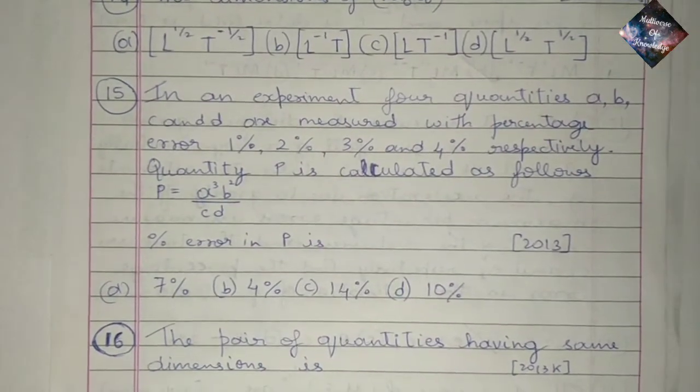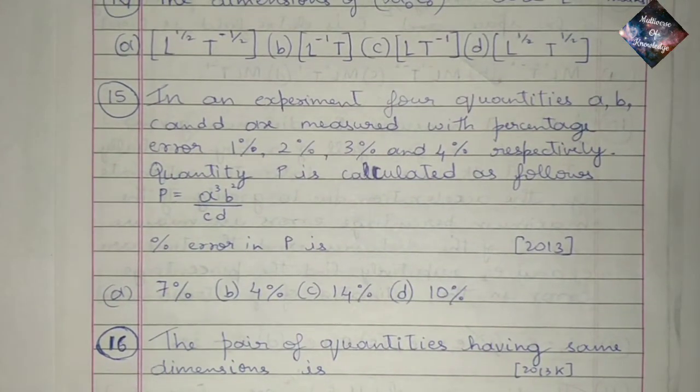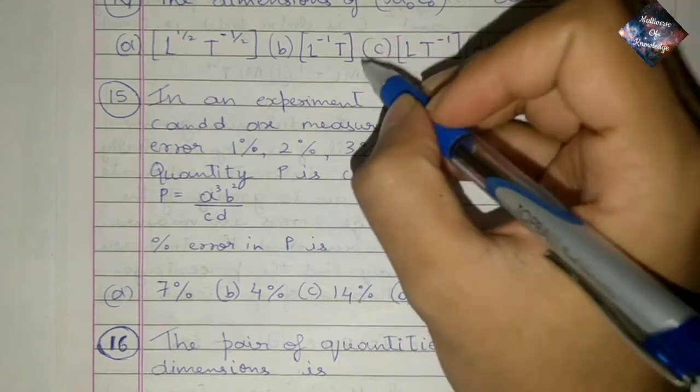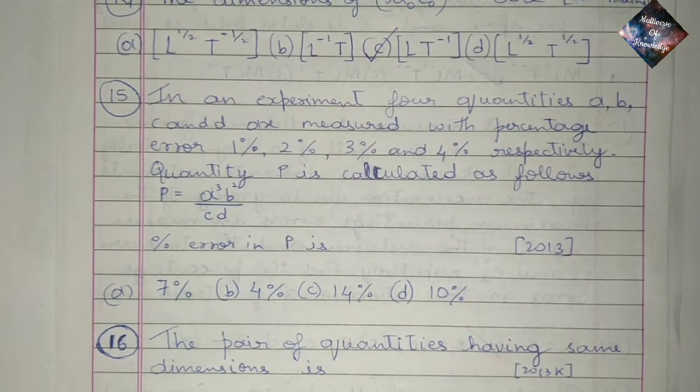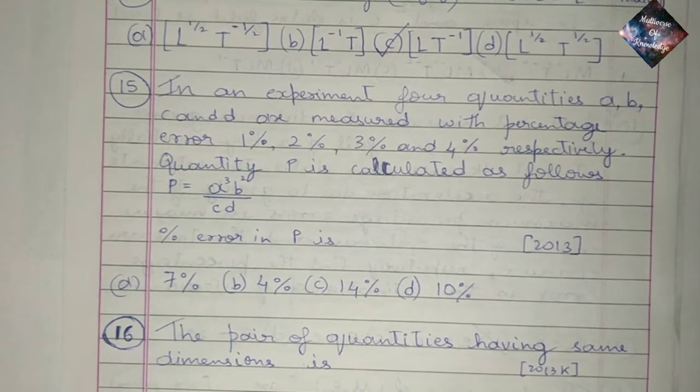So the 14th question. The dimensions of mu naught epsilon naught whole power minus 1 by 2 are. It is repeated again. So the dimensions are L T minus 1, same as that of speed. Question 15. In an experiment, 4 quantities A, B, C and D are measured with percentage error 1%, 2%, 3% and 4% respectively. Quantity P is calculated as follows. P is equal to A cube B square divided by CD. The percentage error in P is.